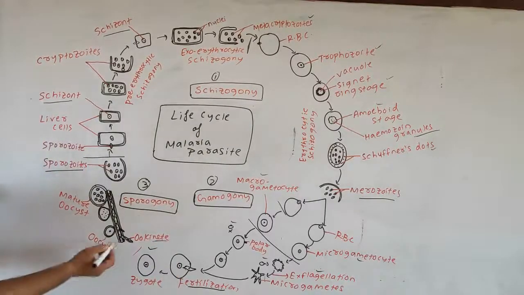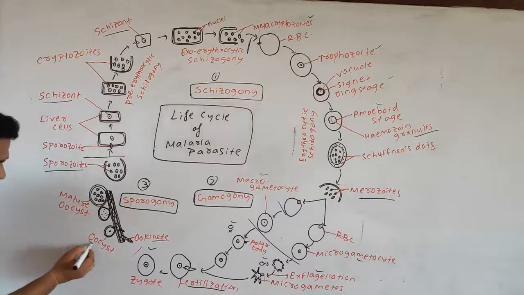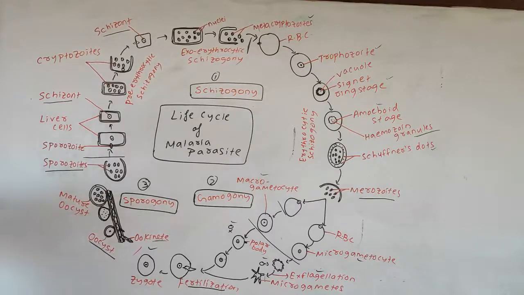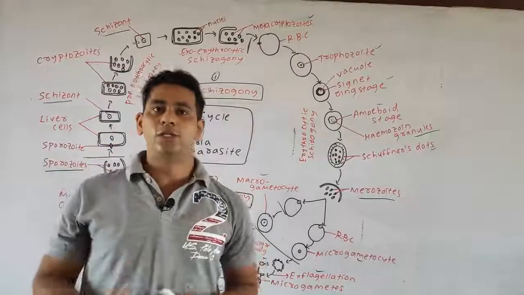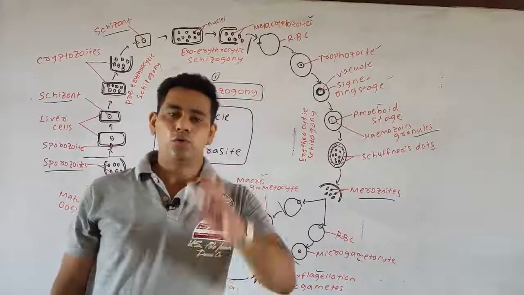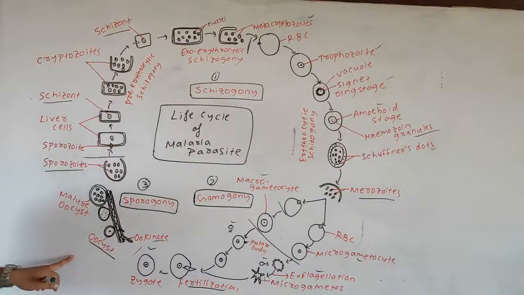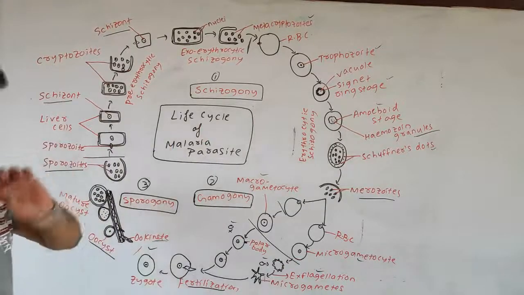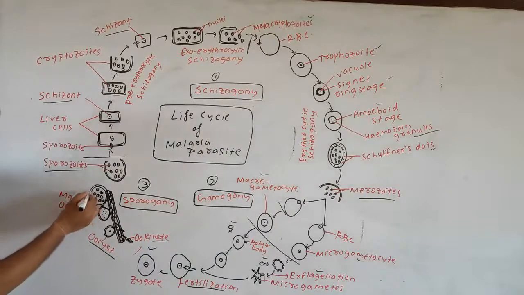After penetrating into the gut wall of the female Anopheles mosquito, the development takes place by which it forms the oocyst. We discussed that Sir Ronald Ross first found the oocyst in the gut wall of the female Anopheles mosquito in the year 1897, in the introduction portion. Then further, the maturation takes place by which the mature oocysts are formed having the sporozoites.